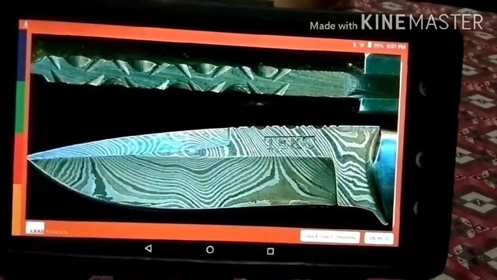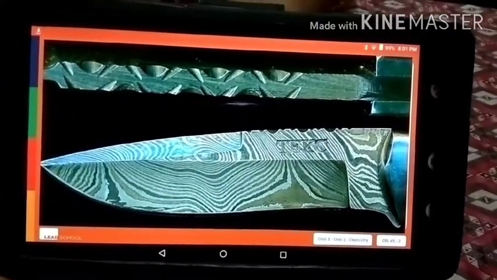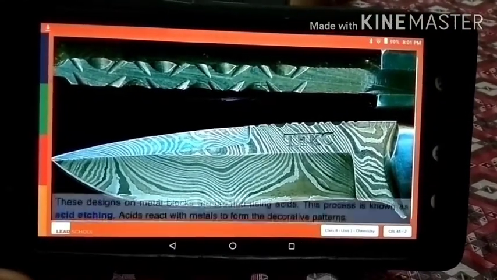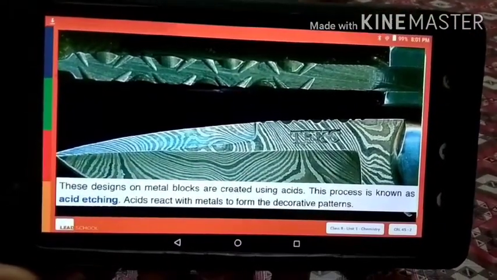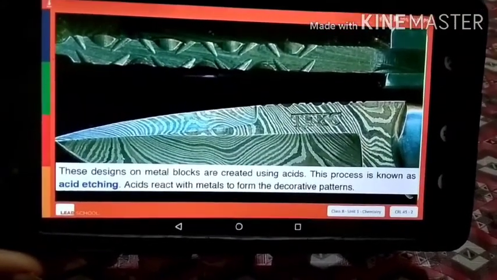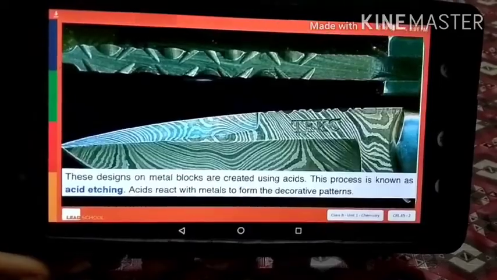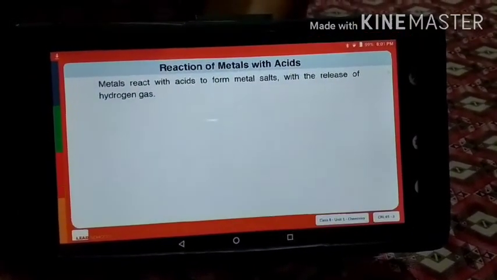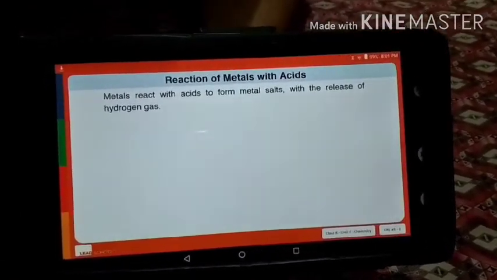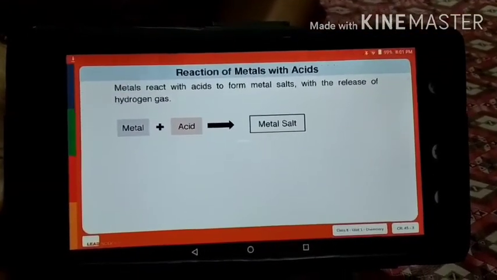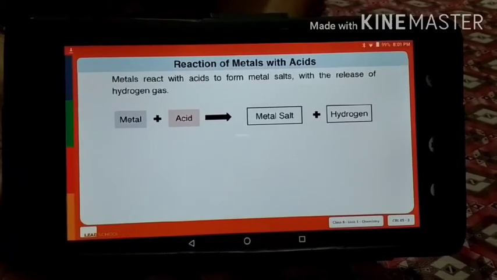Have you ever seen metallic objects with these beautiful designs on them? How do you think they are made? These designs on metal blocks are created using acids. This process is known as acid etching. Acids react with metals to form these decorative patterns. Metals react with acids to form metal salts and hydrogen gas. Metal plus acid gives metal salt plus hydrogen.